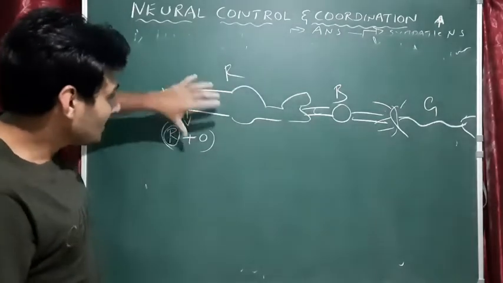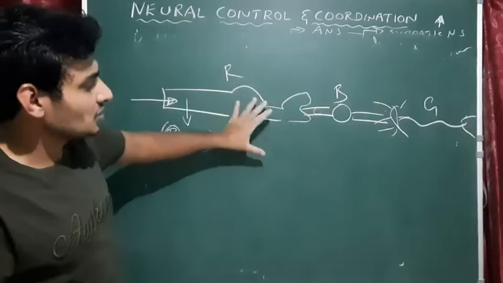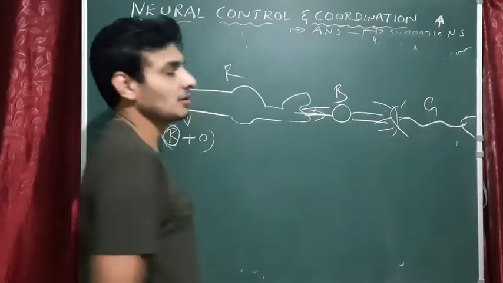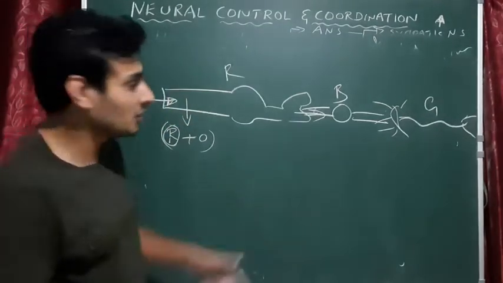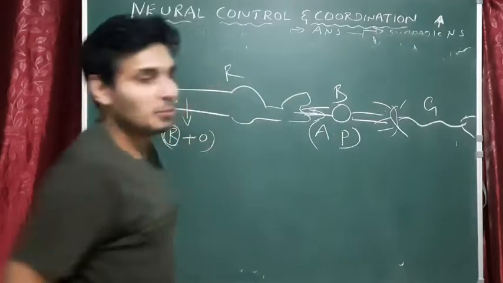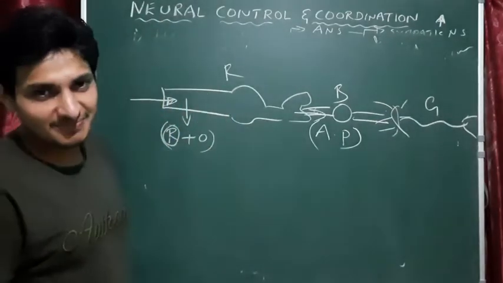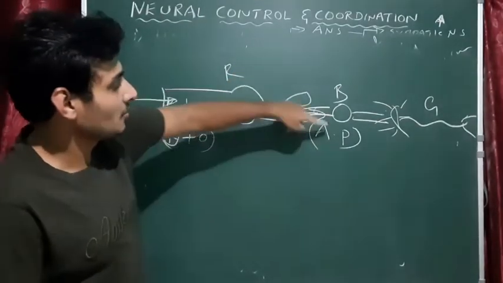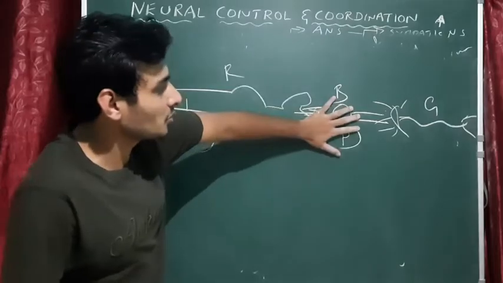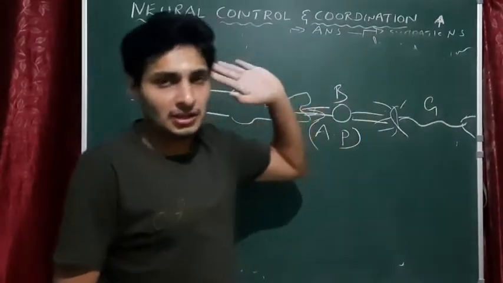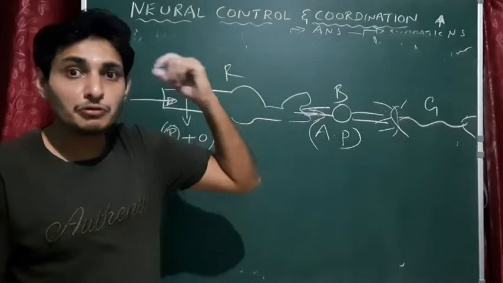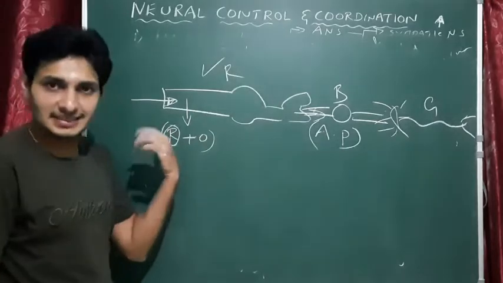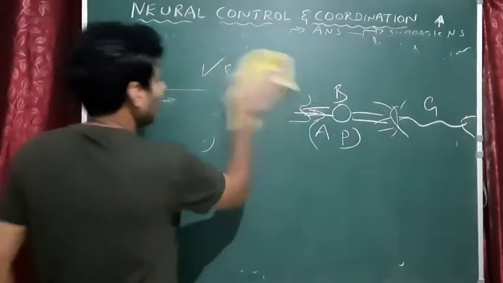So this brings conformational, structural changes in the rods. The rod structure changes. As a result, it stimulates the bipolar neuron. Now in the bipolar neuron, action potential is produced, not in the rods. Rods cannot produce action potential. So here action potential is produced because of the stimulus. Then it is carried by the ganglion, then into the optic nerve. The optic nerve is connected to the visual cortex region of the brain. Done. So this is the mechanism of vision. Simple, right? Easy. So this is all about the eye.